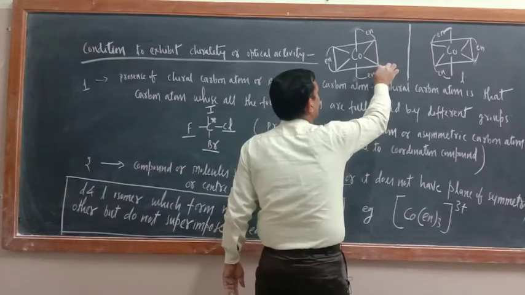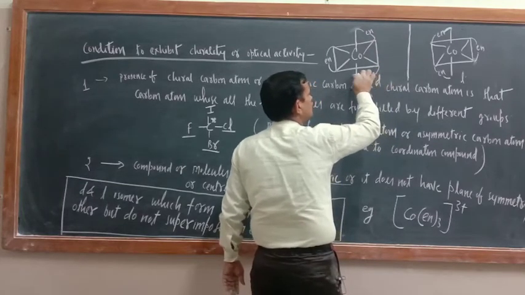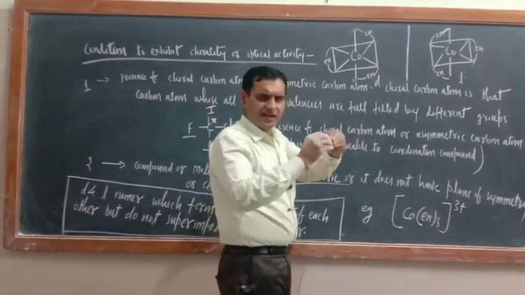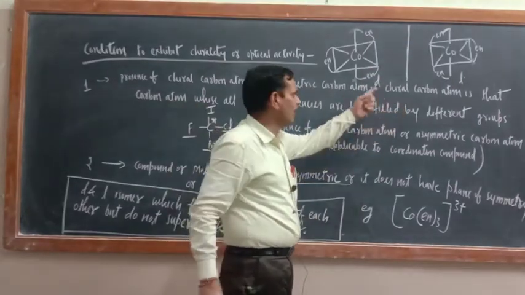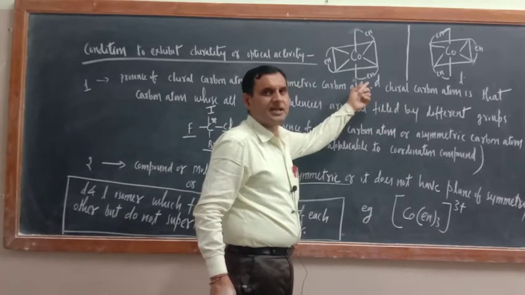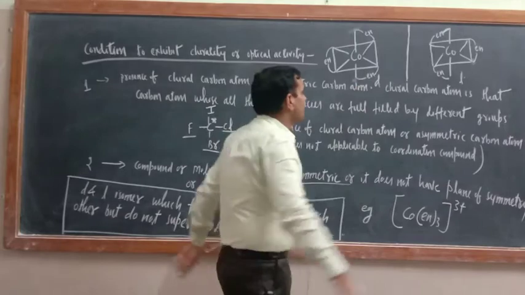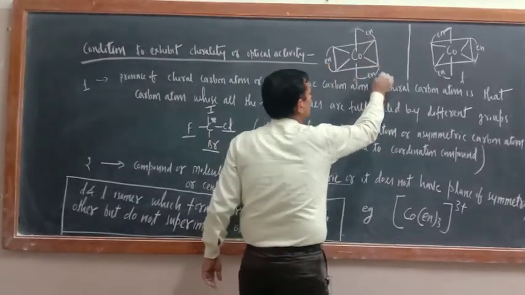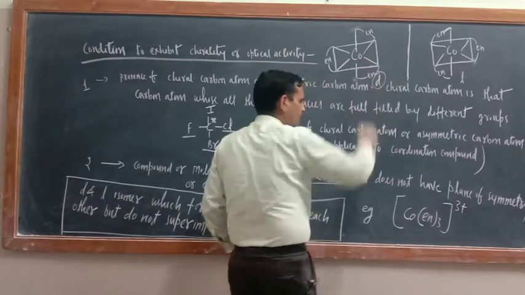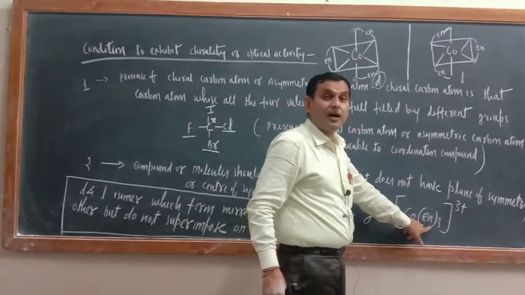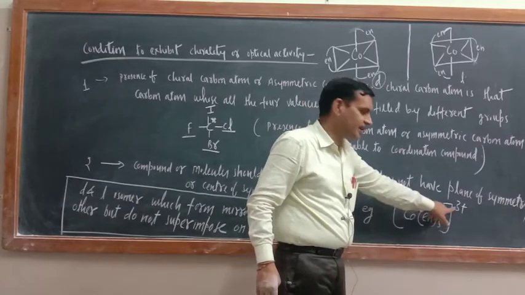Here NH2, CH2, CH2, NH2, you can add this. Rather than writing the full molecular formula, if you write the short form, that is understood. So here one en, and this is D. What is the name of this compound? Tris(ethane-1,2-diamine)cobalt(III) ion.